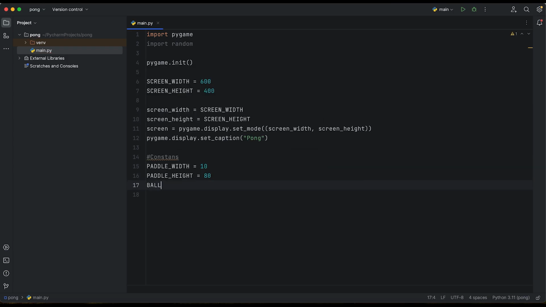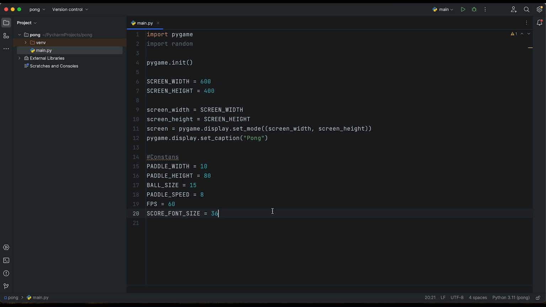The next thing will be ball size, because we are going to have a ball there. Paddle speed, how fast it should move, for example, 8. We need also FPS. We need also score font size. It will help us to show the score in one font. You don't have to look for the code to find that score font size and then change it. Maybe you'll change the wrong value.